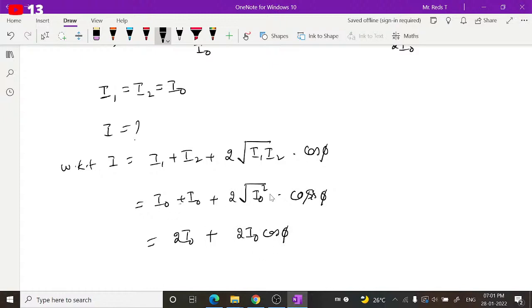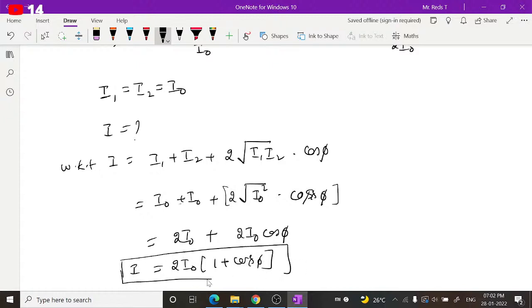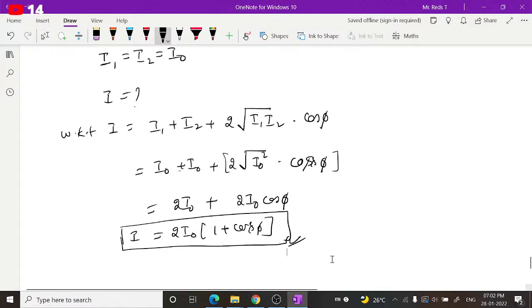Can you take it as 4 I naught into cos phi? No, this is a separate term. This entire thing is one term. So here 2 I naught is common. By taking 2 I naught common, you can write it as 2 I naught into 1 plus cos phi, which will be the resultant intensity at a given point. I hope it is clear for you guys. That's it. This is the final answer for this question.